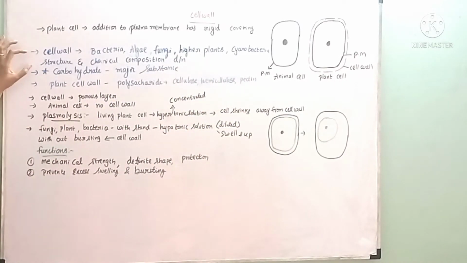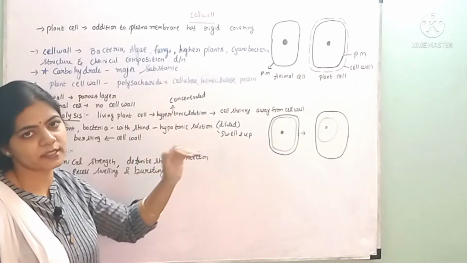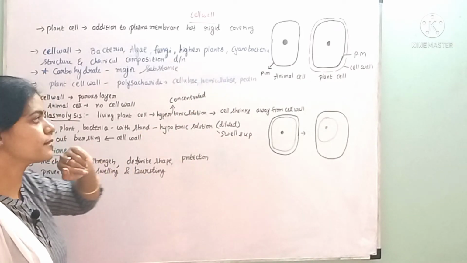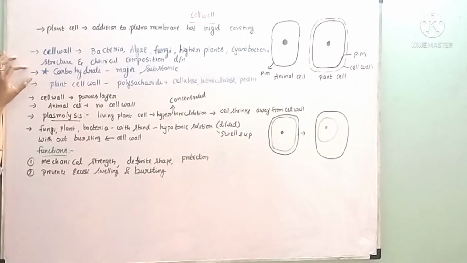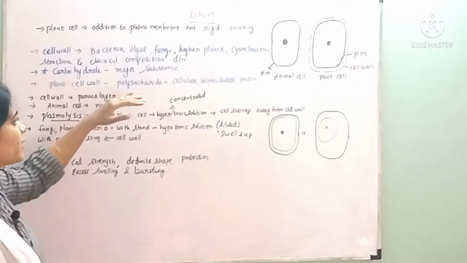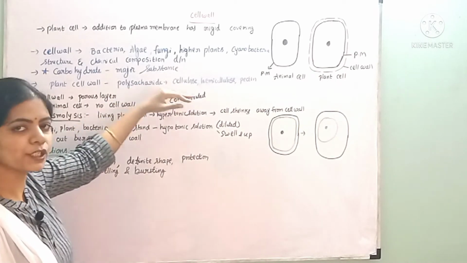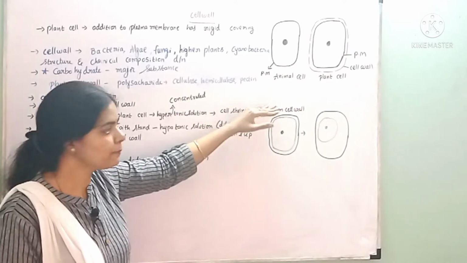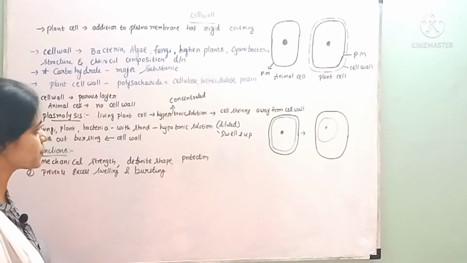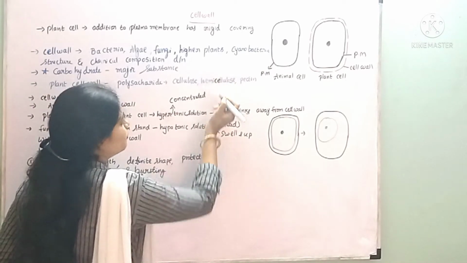Of course, the cell wall is common for all these organisms, but the chemical composition is not similar for all these cells. The major component present in the cell wall is carbohydrate. The carbohydrate is the major chemical substance present in the cell wall. The plant cell wall is made up of polysaccharides like cellulose, hemicellulose and pectin. These are the chemical substances present in the cell walls of plants.